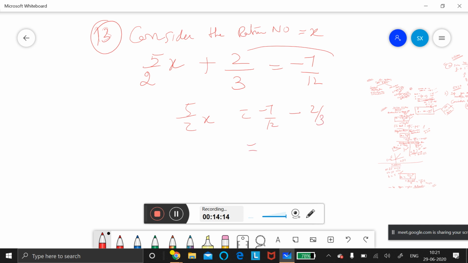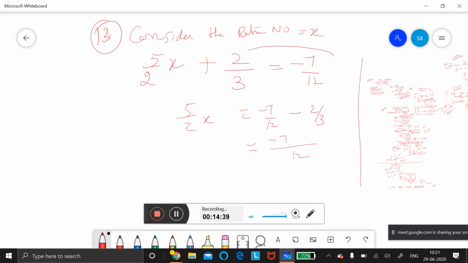And what is the LCM of 12 and 3? Observe. If Observe is not answering, Arya can answer. Arya, Binu, 12 and 3, what is the LCM? 12 itself. 12 is LCM. I told you already. When multiples come, the bigger number only will be the LCM. You need not go to rough column and do the LCM.